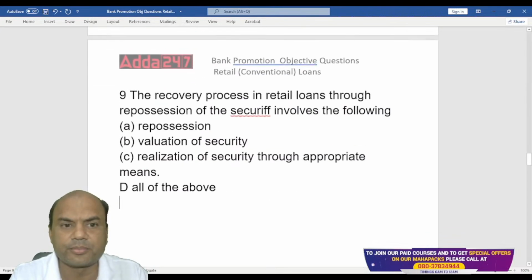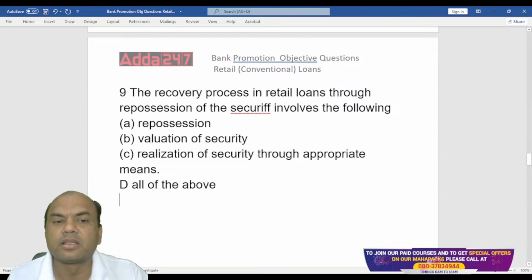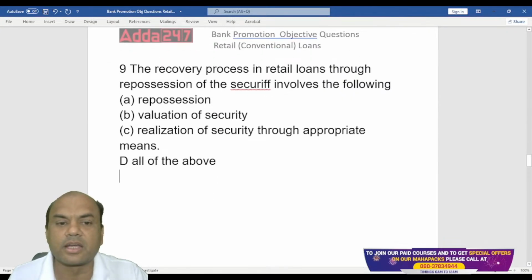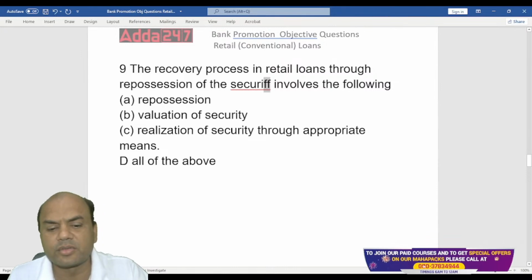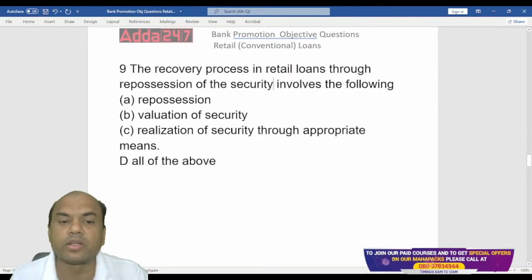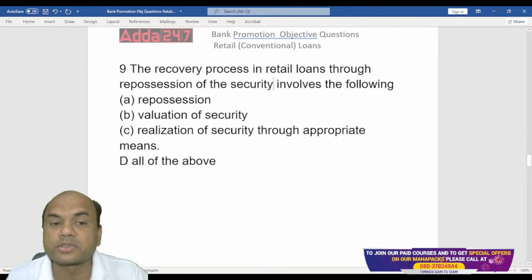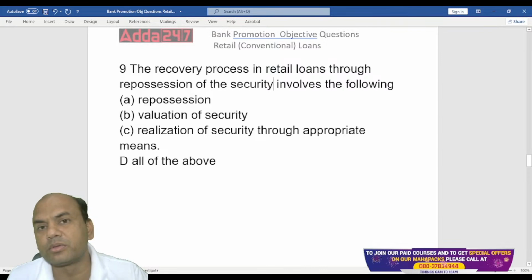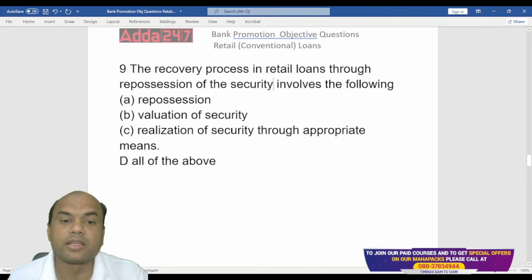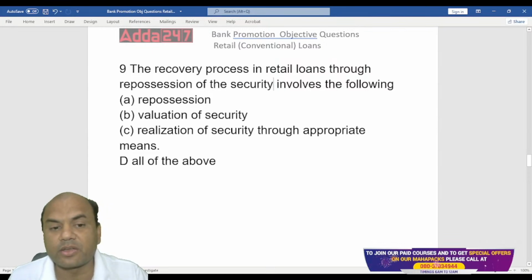Okay. Next one, the recovery process in retail loans through repossession of security. Repossession of security involves the following: repossession, valuation of the security, realization of the security through appropriate means, and all of the above.